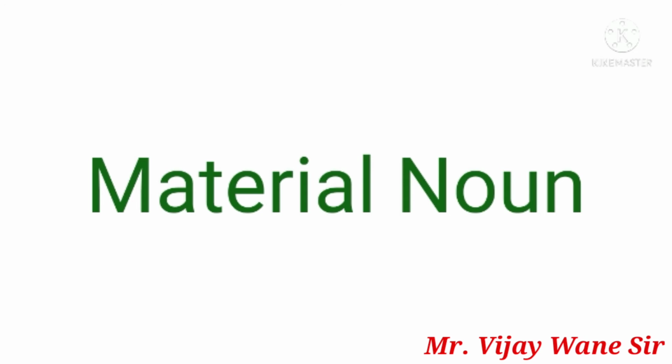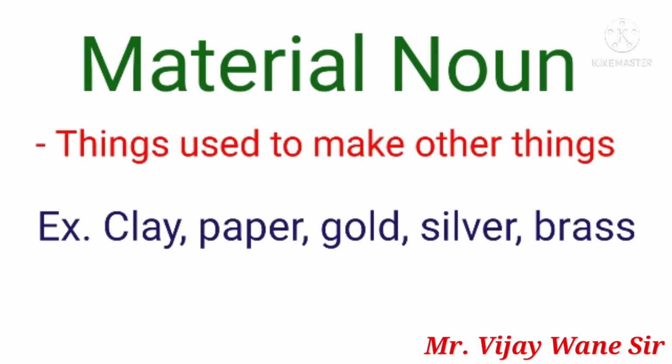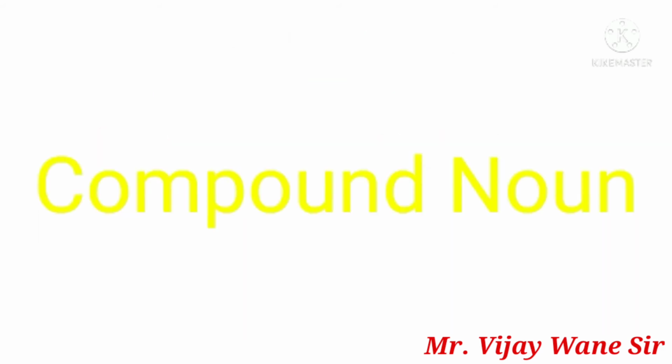Then next is the material noun. You also have to remember this from its name. Material here means the things from which we can make other things. For example, from clay we can make different toys and different pots, so clay is a material noun. Then paper: from paper we can make different articles. Then metals, for example gold, silver: from these we can make ornaments or draw wire. So these are nothing but material nouns.